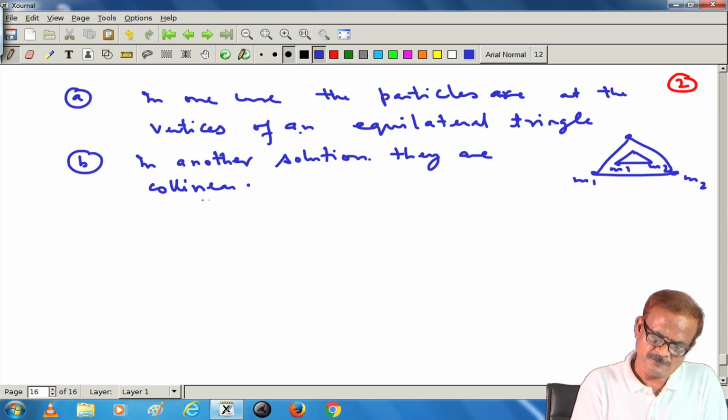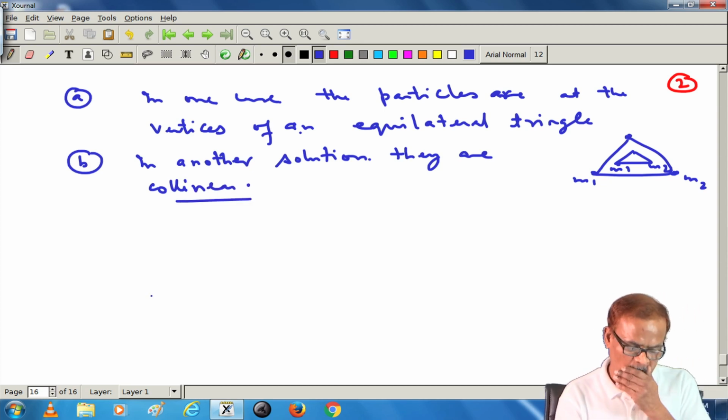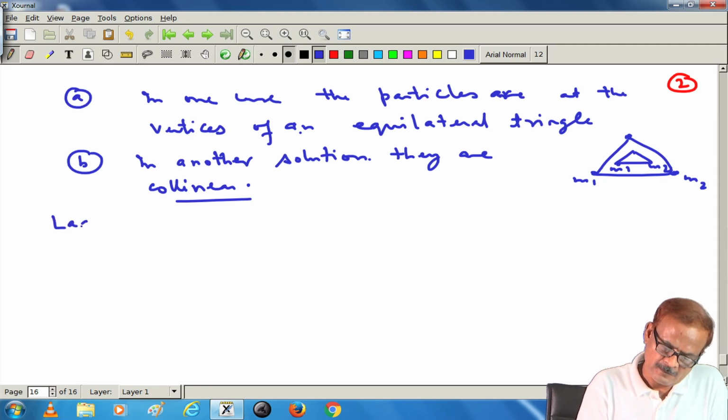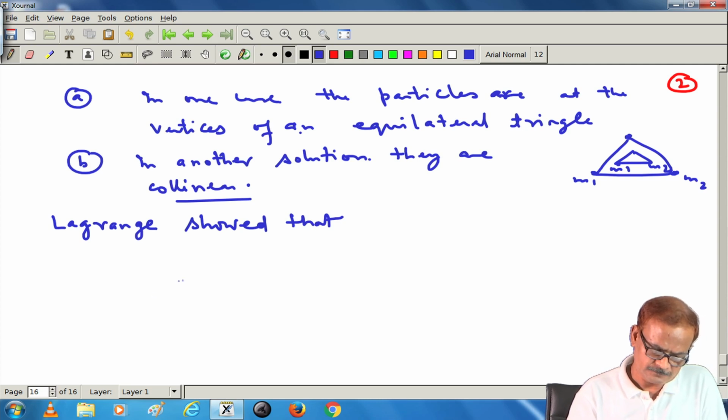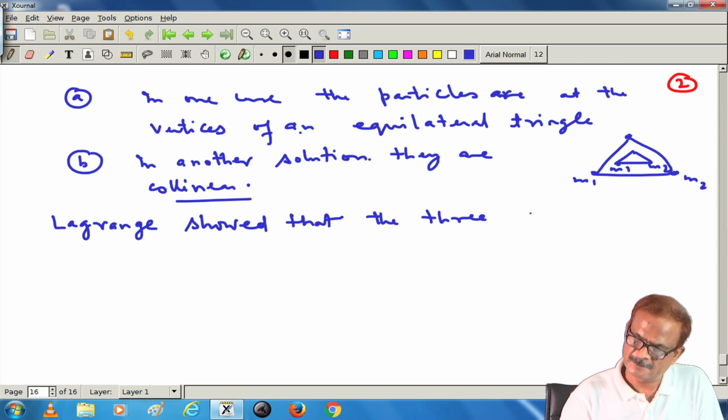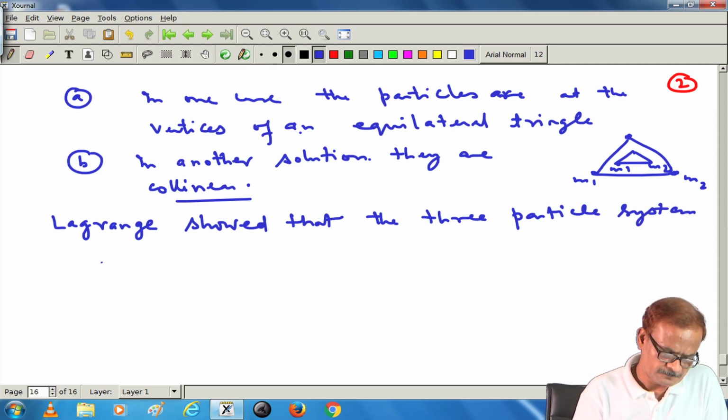In another solution they are collinear. Lagrange showed that the three particle system of arbitrary masses, as we have been discussing earlier, could exist in such a solution as mentioned above.